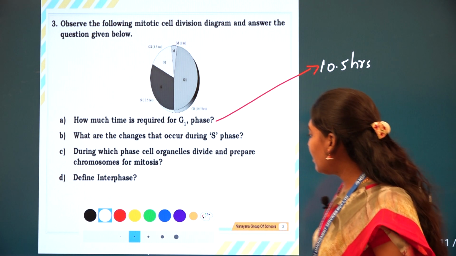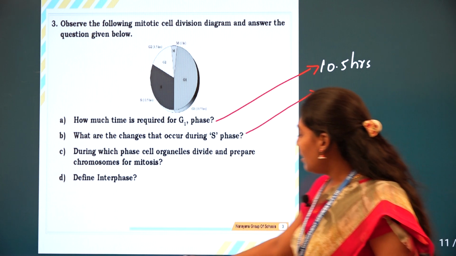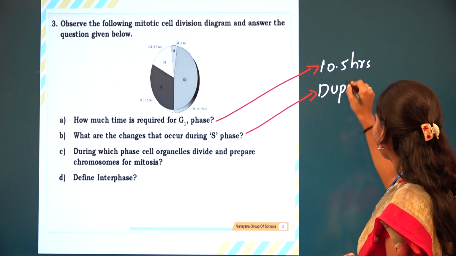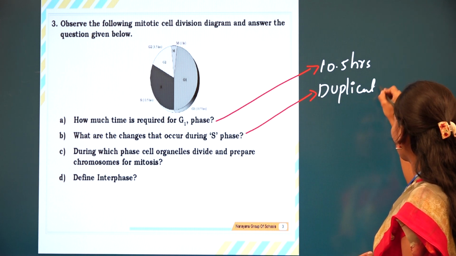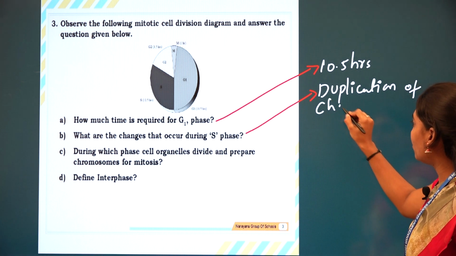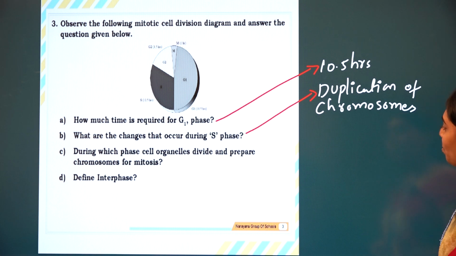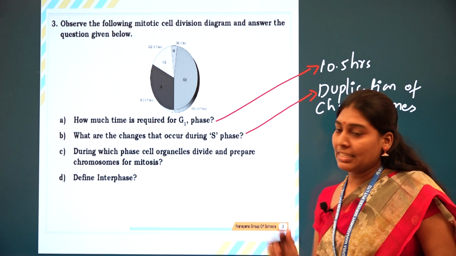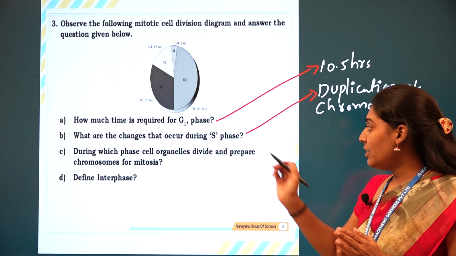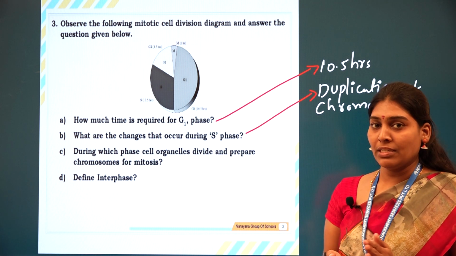Especially in the S phase, we can find duplication of chromosomes. So duplication of chromosomes, S phase, the synthesizing phase, where the DNA forms copies.